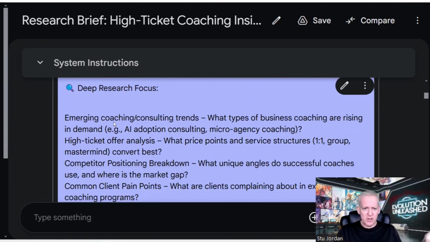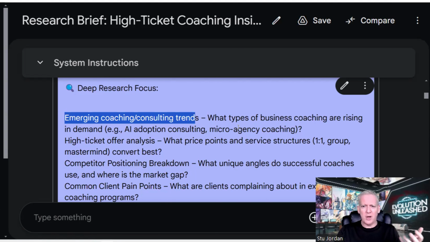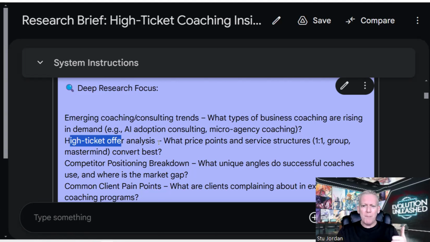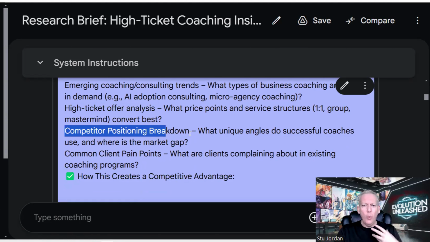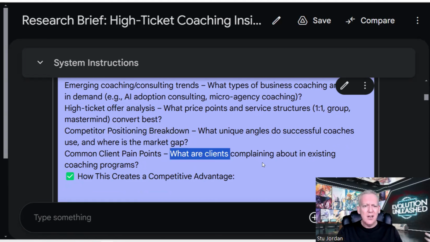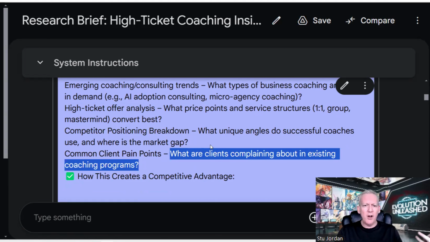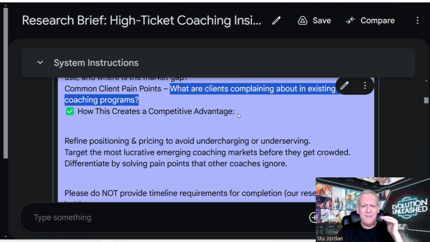So the deep research focus: I want emerging coaching and consulting trends. What types of business coaching are rising in demand? High ticket offer analysis. What price points and service structures convert best? Competitor positioning breakdown. What unique angles do successful coaches use and where is the market gap? And what are clients complaining about in existing coaching programs? And we want to know how it creates a competitive advantage.